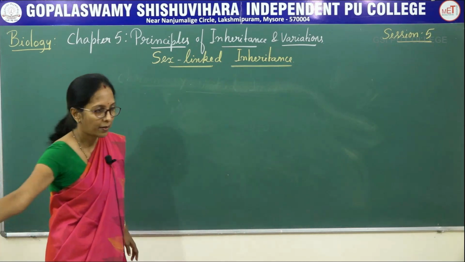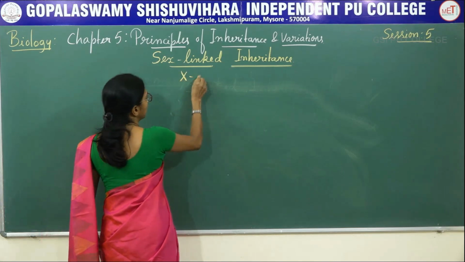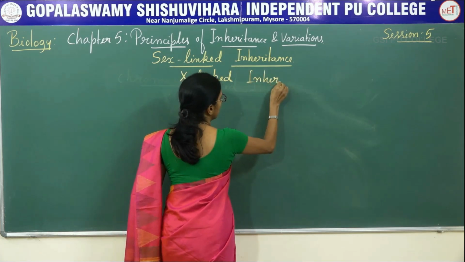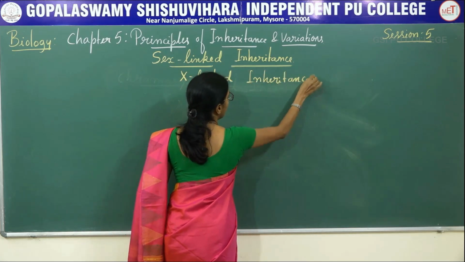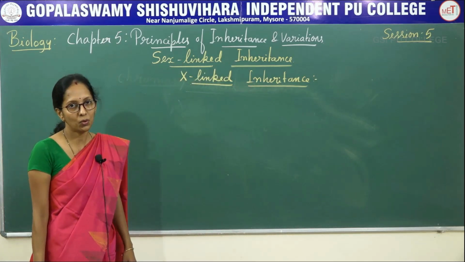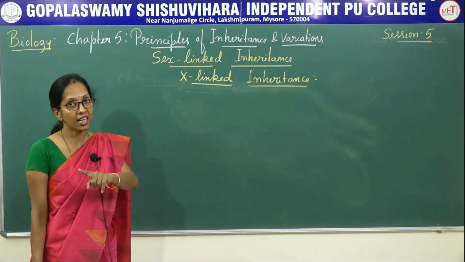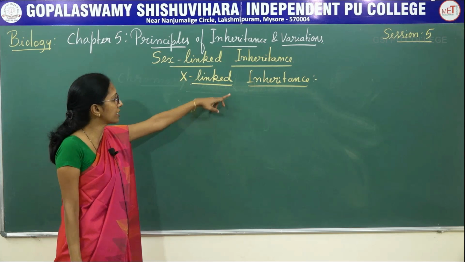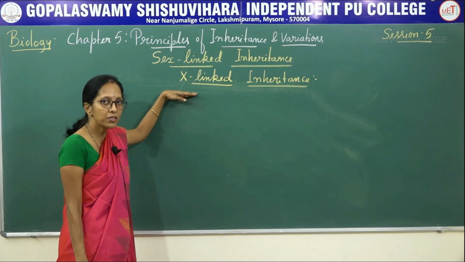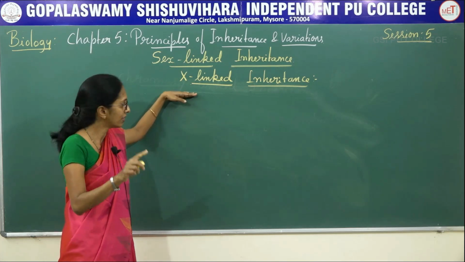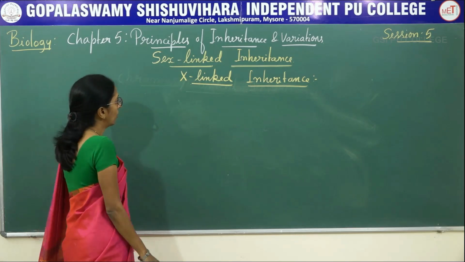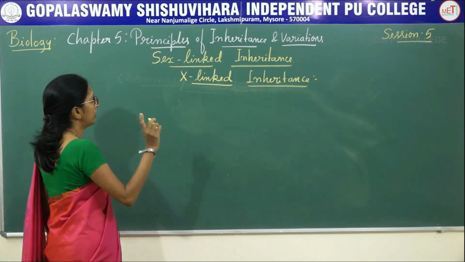Now, coming to the next, X-linked inheritance. It is the inheritance of characters located on the X chromosome, so it is present in both males and females. What is meant by X-linked inheritance? Inheritance of a character located on the X chromosome. That means it is a sex chromosome, so it is present in both males and females. In your syllabus it is mentioned that you are going to study two examples.